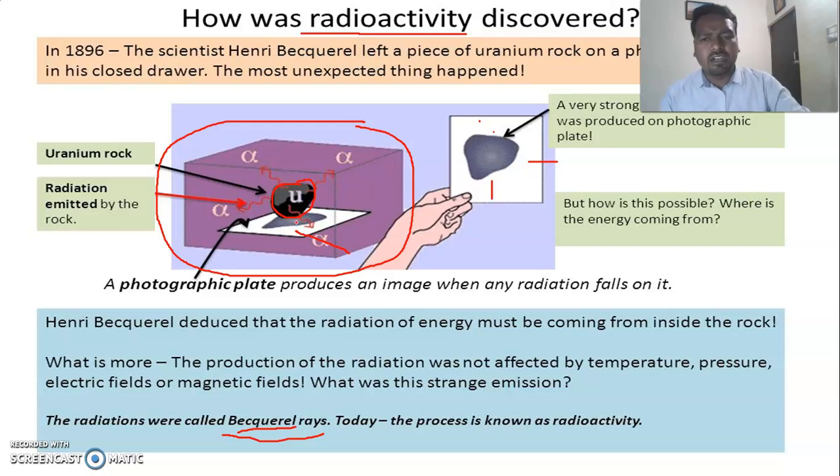Later he observed that the photographic plate was affected, and he started to think, since no light passed in from outside, that the light must be coming from inside the box. Then he gave the word radioactivity. It emits radiation, so he called this phenomenon radioactivity.